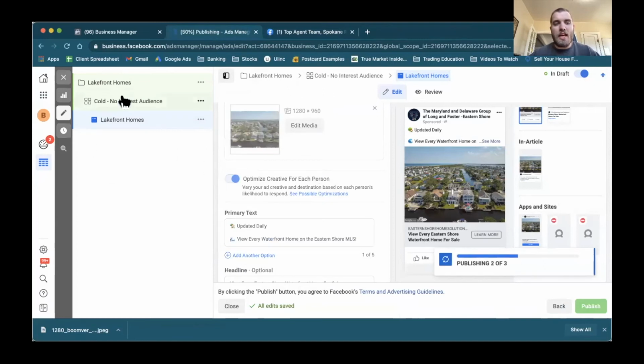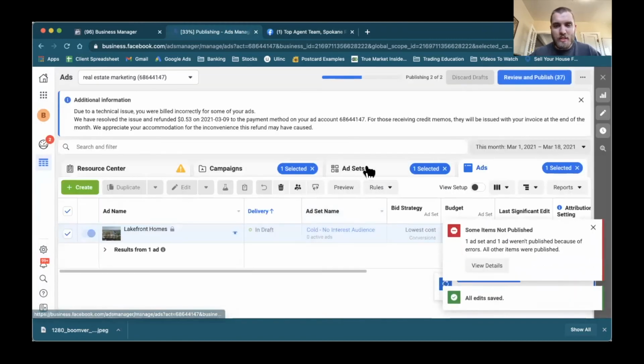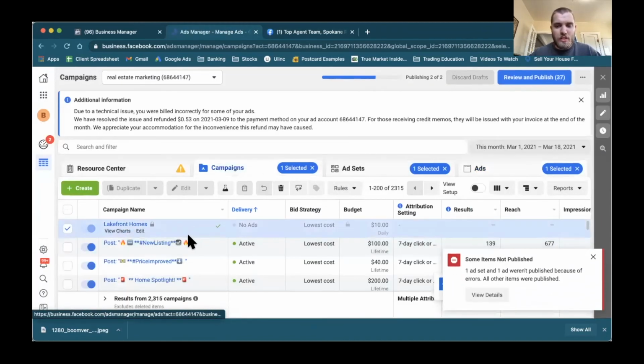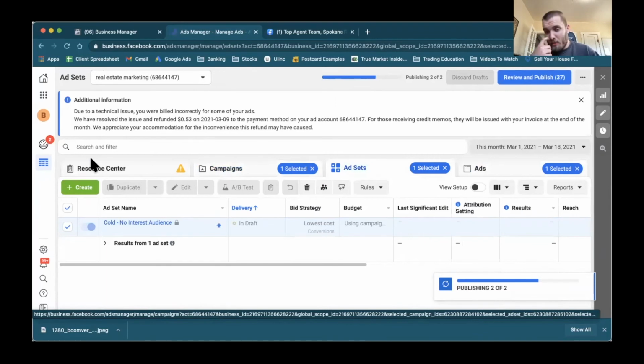So now that we have the campaign and the ad created, we don't have to create those again, but we're going to want to split test the audiences. And this is probably the biggest part of the video that I want you guys to take out of. It is a very helpful tool to use inside of the ad manager. All I'm going to do is I'm going to duplicate the audience. I'm sorry, the ad set. And to do that, so I'm going to publish these draft items. So to do that, I clicked on the campaign. And I'm going to go over here to ad sets. And once this publishes here, I'll be able to duplicate it and change it.